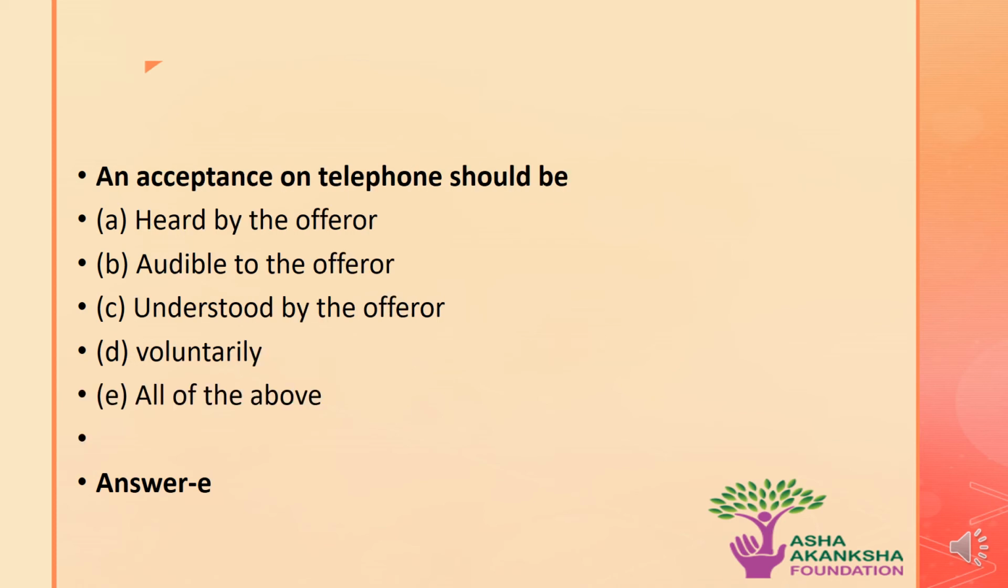The question is, an acceptance on a telephone should be A. Heard by the offerer. B. Audible to the offerer. C. Understood by the offerer. D. Voluntary understood. Or E. All of the above. The correct answer to this question is option E. That is all of the above. Which means that it should be heard by the offerer. It should be audible to the offerer. It should be understood by the offerer. The acceptance should be voluntarily done by the offeree.